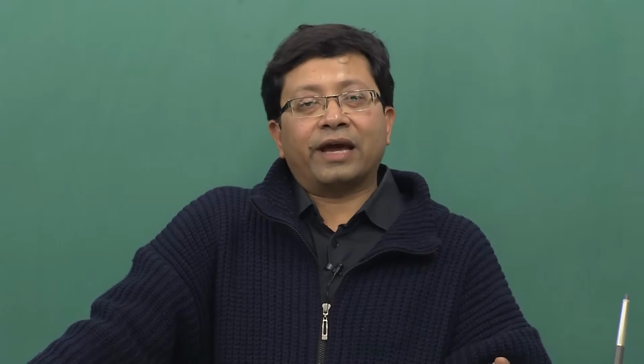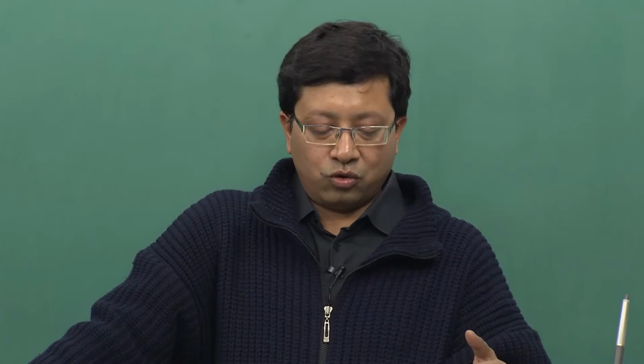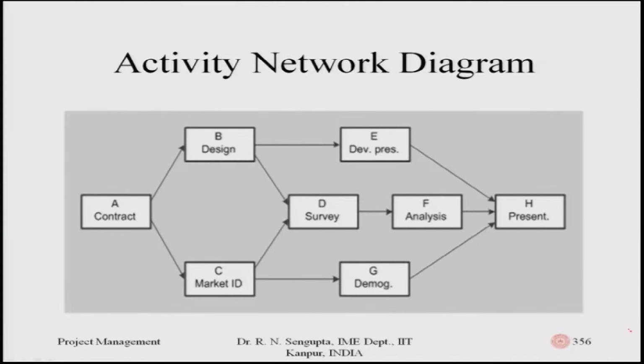So, come back to slide number 356. It shows the contract is to be done and given, based on which you have the design aspect. So, activity A leads to B. It is very simply an activity on node, even though the nodes are not circular in nature, but it gives you a feel of how the overall project is being implemented.